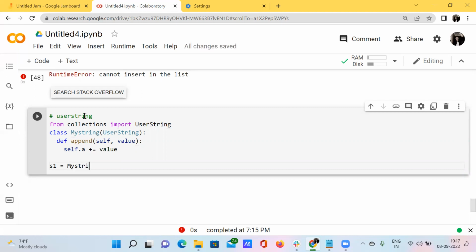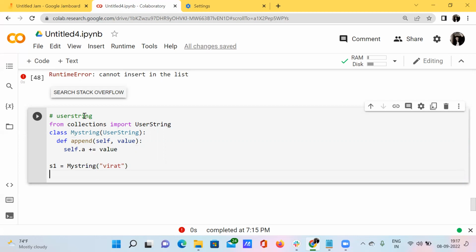That's nothing but my string of Virat. And I want to print original string, that's nothing but the s1.